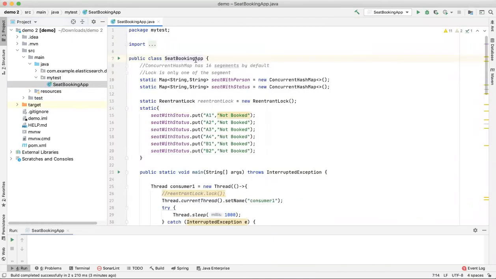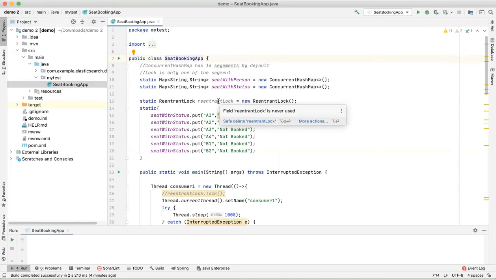This seat booking application is based on the concept that a single seat cannot be booked by two people. So let's say I'm booking seat A1. Consumer 1 and consumer 2 should not be allowed to book the same seat. They should be allocated two different seats. That's the whole problem statement that we are going to solve.